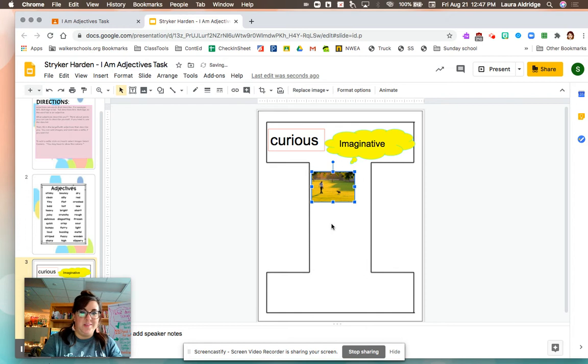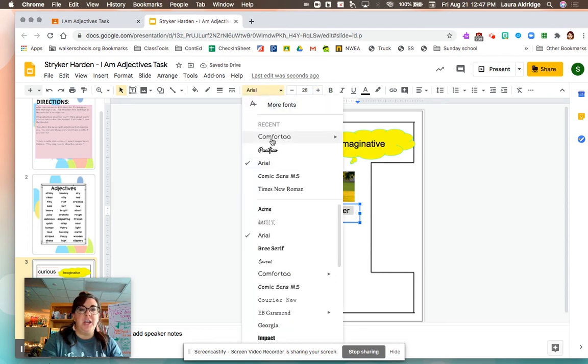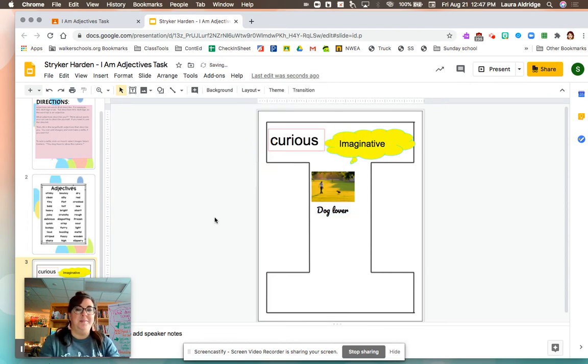making it distorted. But you know what? I want to explain what that picture means. So I'm going to go back up to my text box and add a text box just below it. And I'm going to say, I'm a dog lover. I want to make that nice and big, so I'm going to increase the font size and change the font. Now, dog lover, that's what I am.